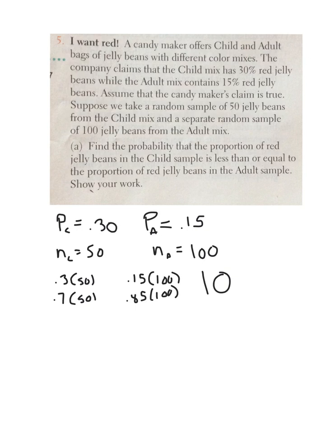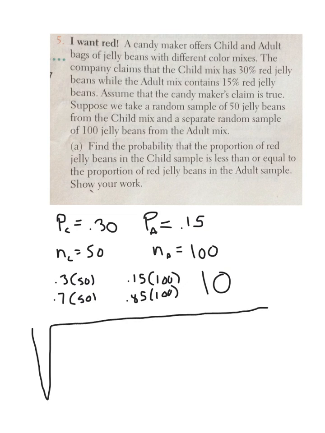So this is the normal condition, and we're going to assume that there are over 500 in the complete bag of jelly beans and over 1,000 in the big jar of mix for adults. Anyway, now let's take a look at the standard deviation, which is a little bit different on this. But it's really not so bad. It looks pretty gnarly, but all we're doing is just combining. Look at that big square root.